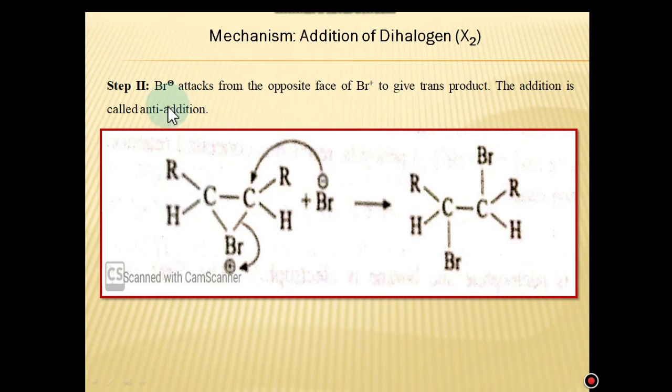Now step 2. Finally, the bromide ion attacks from the opposite face of Br plus. This is Br plus and this is Br minus. This is the opposite face because here this route is blocked. So the only possibility is the attack of the bromide ion from the opposite face of this Br plus to give the trans product.